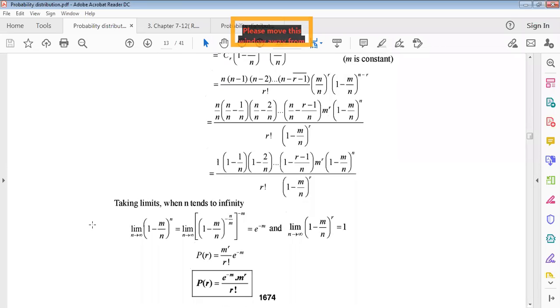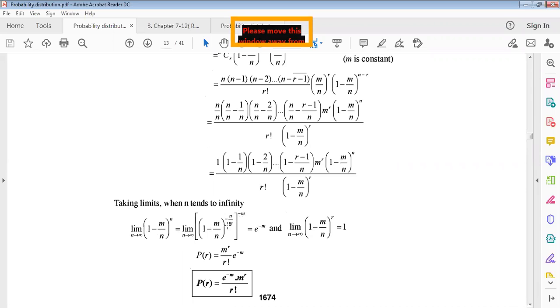Now taking limits when n tends to infinity, because for a Poisson distribution the condition is that n must be very large. So for the limiting case, n tends to infinity, this 1 minus m by n to the power n can be written as (1 minus m by n) to the power minus n by m, to the power minus m, right?